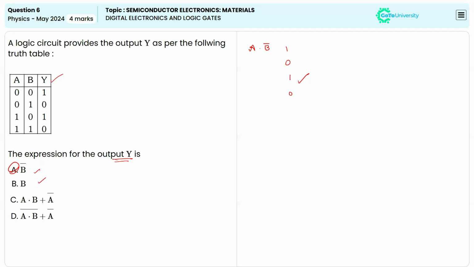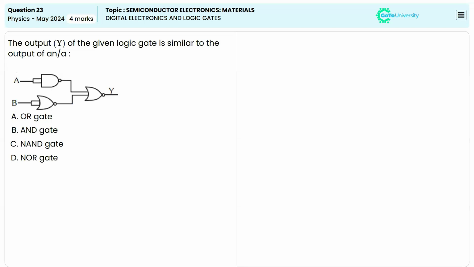Okay, now the third question is again about gates only. So here the first gate is a NAND, second gate is a NOR, right? This is NOR, this is also NOR, this is NAND. So what will happen now? A bar, we will get it here, it's B bar. NOR is addition, then bar, right? So here what will happen? We can write (A bar plus B bar) whole bar, right? So based on De Morgan's law, what can we write?